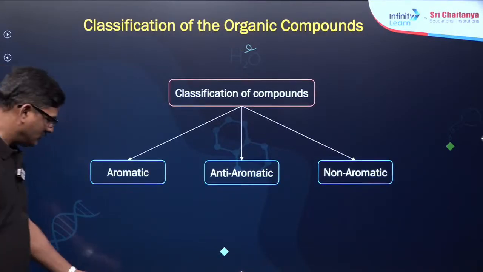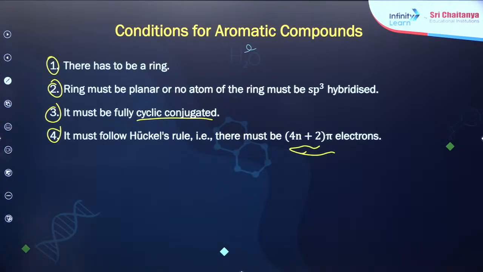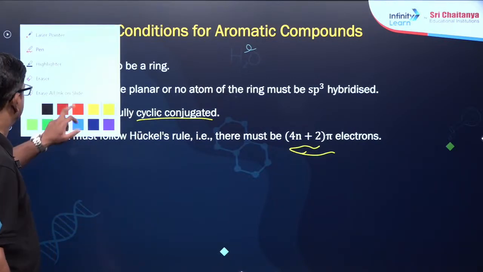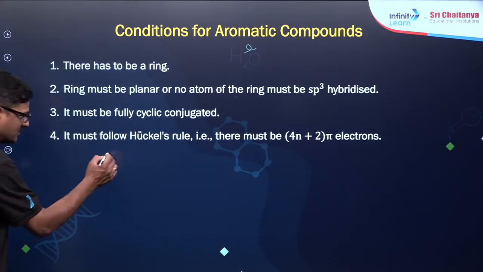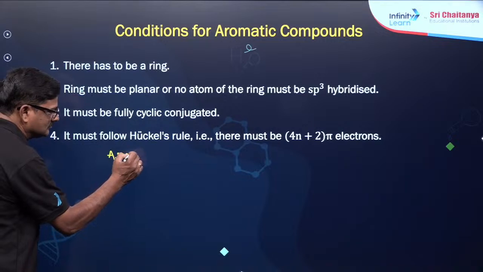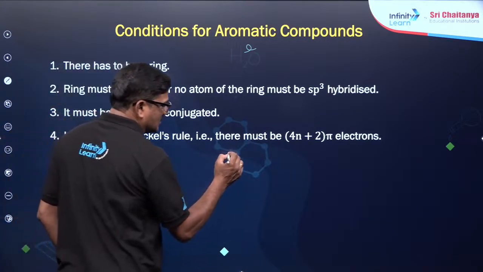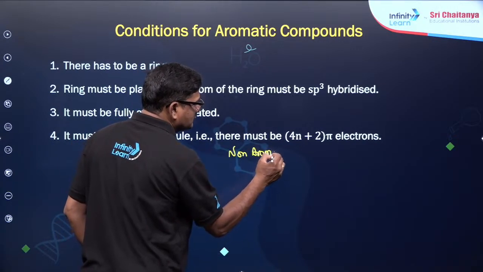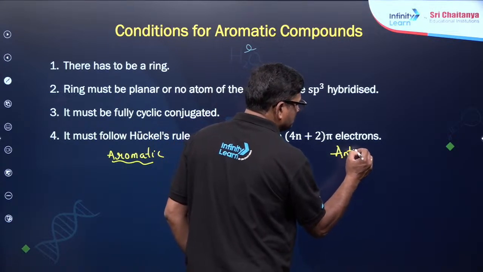So you have the characteristics of the aromatic system. You can see, yes, these are the characteristics. First point, second point, third point, fourth point. Okay. So I want to say here, dear children, aromatic compound, non-aromatic compound, and anti-aromatic compound.